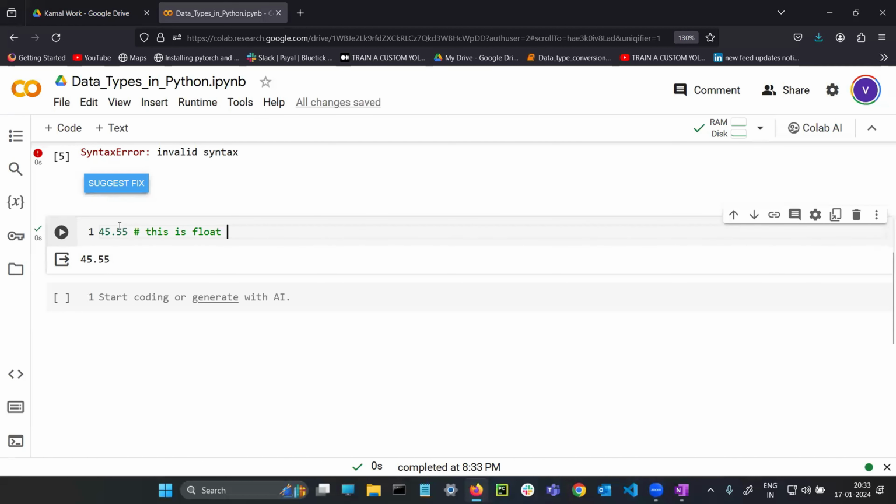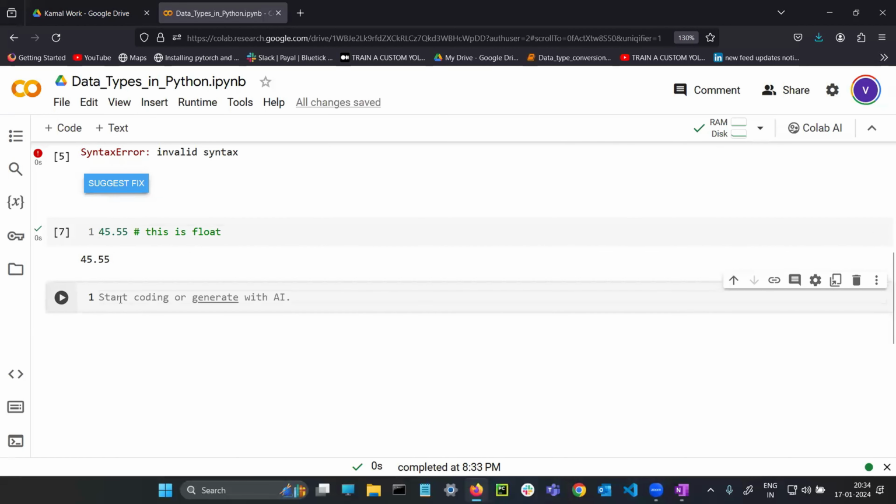If you run this, ideally Python will take only this one, 45.55. It won't take the comment. The comment is just for your purpose, what you are writing.